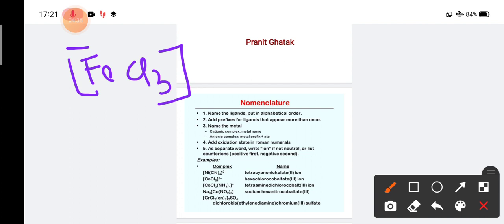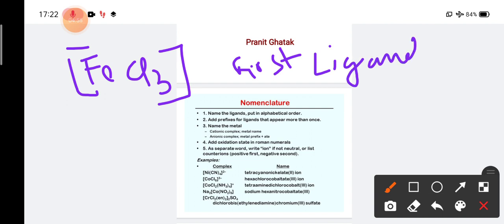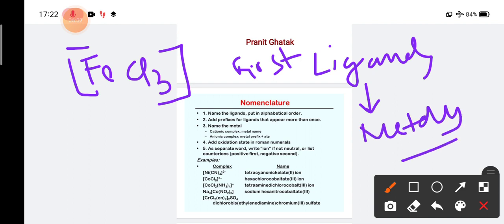When we write the coordination sphere, we need to write the ligand first, then the metal. At first we have to write the ligand name, then the metal's name.